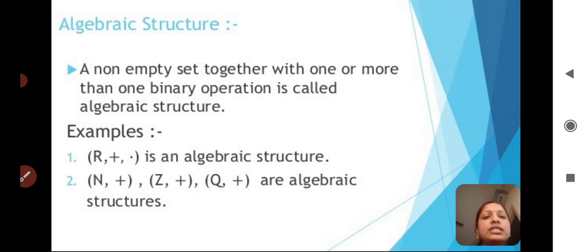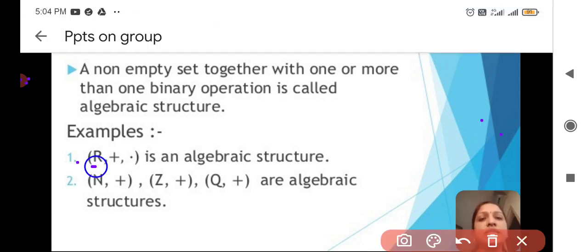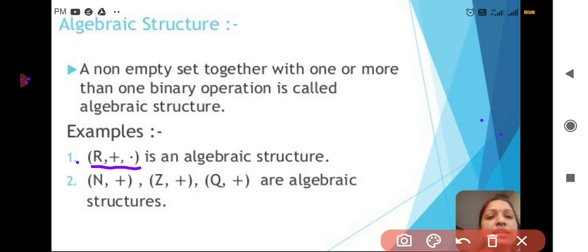In the first example, we take (R, +, ·). Dot means here we take multiplication. This is an algebraic structure. Here R is a non-empty set, the set of real numbers. In that real number set we are applying both operators, the binary operators addition as well as multiplication.